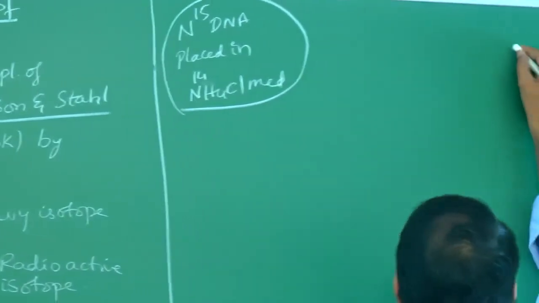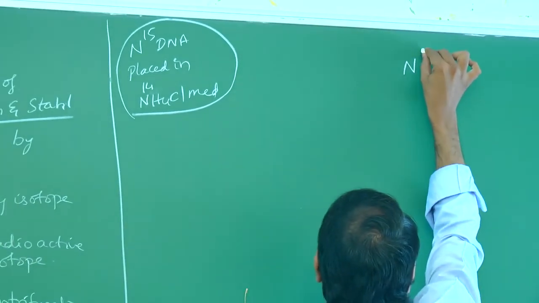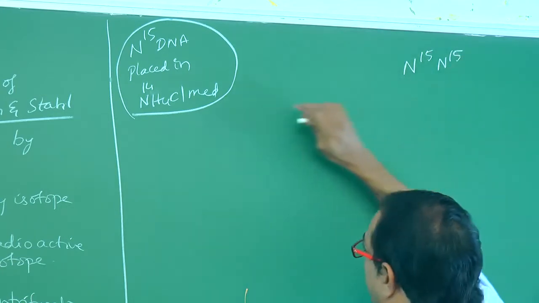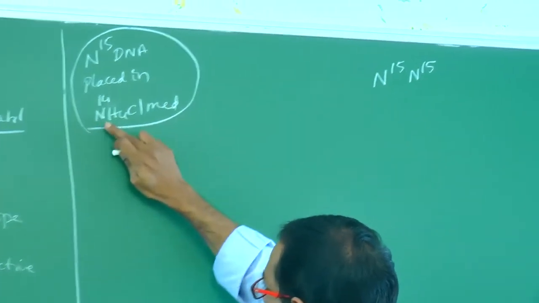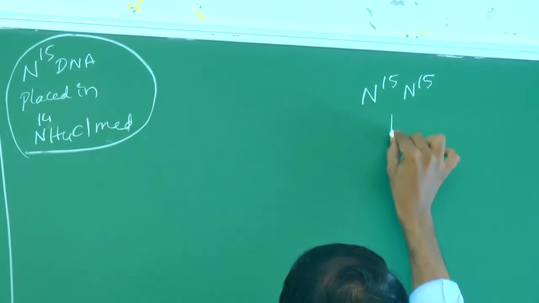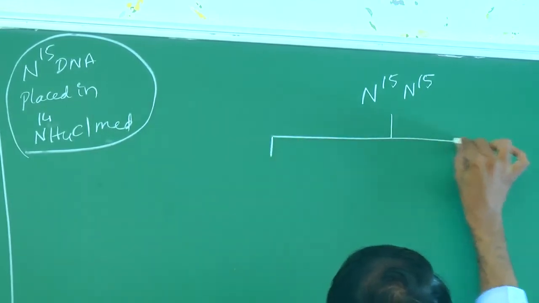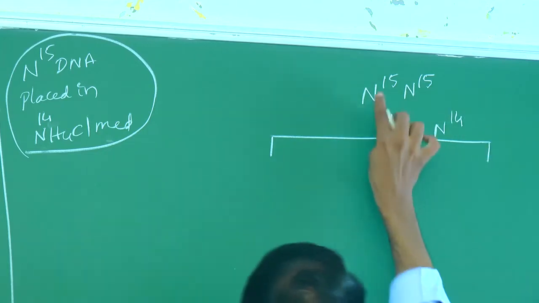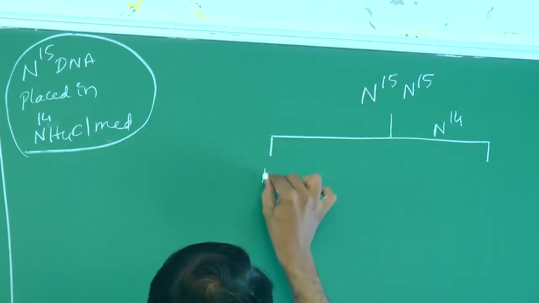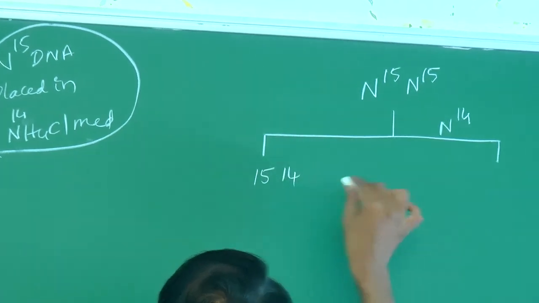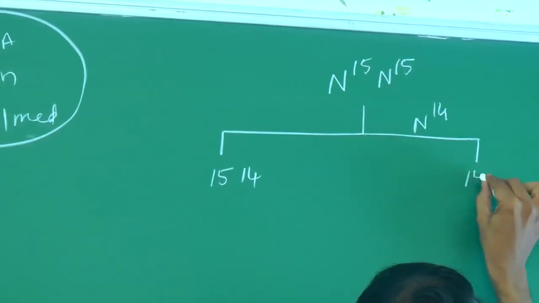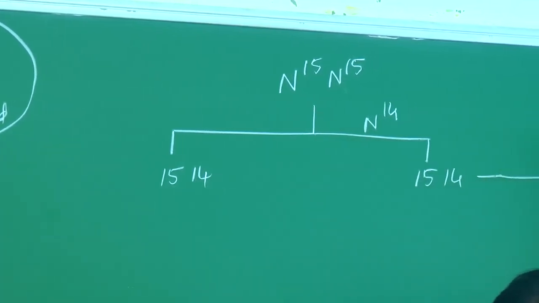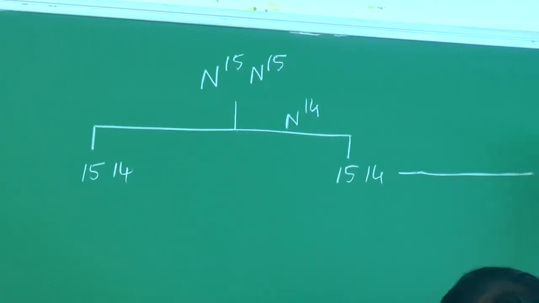Now look here. N15 is placed in which medium? N14 medium. N14 medium means here you may write N14. So 15, 14, 15, 14, 15, 14. This will be considered as the first generation.